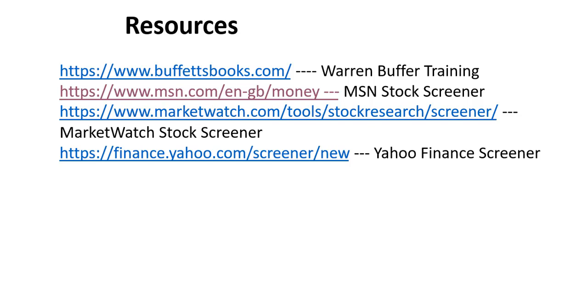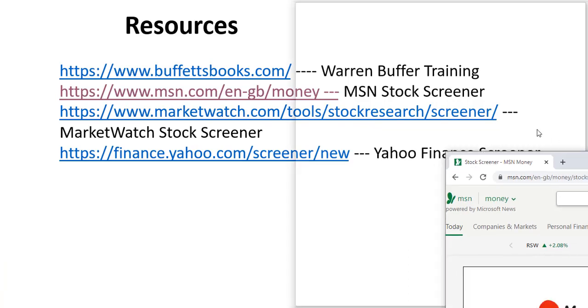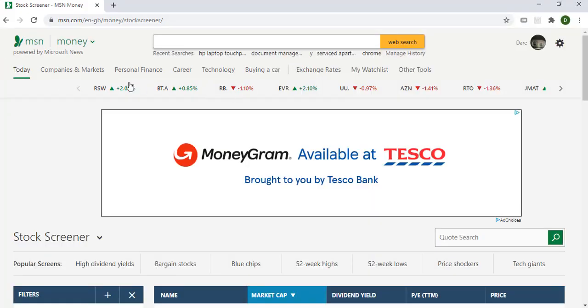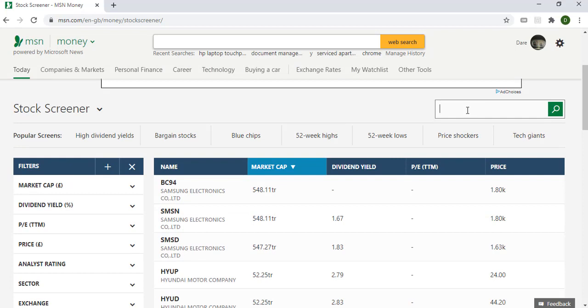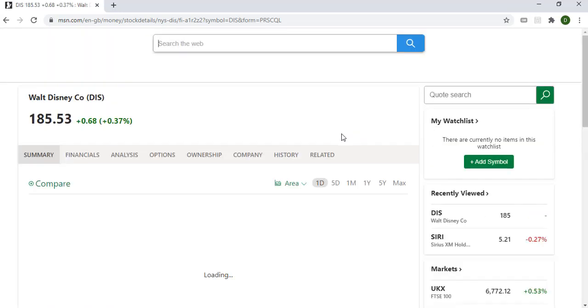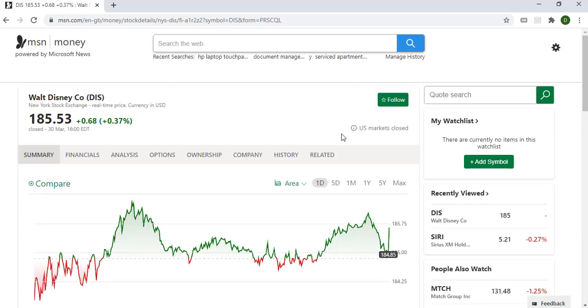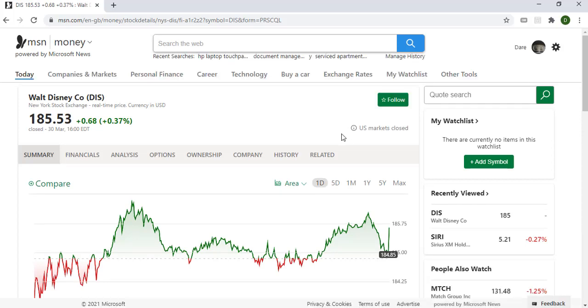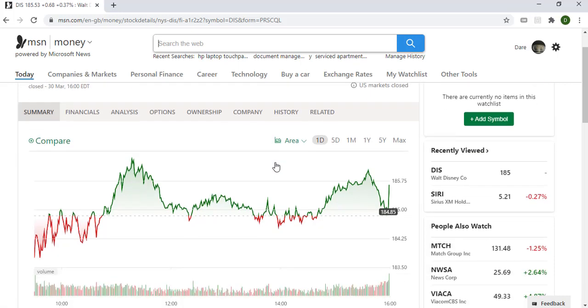So we are going to look at one of those stock screeners and see if it can help us. Let's try and look at MSN Money. Here you can search for any company you want. Let's say you want to look for Disney, DIS. Yeah, this is Walt Disney. So what you are looking for now, if you are following Warren Buffett, is the current ratio and the debt to equity ratio. So let's go to analysis.